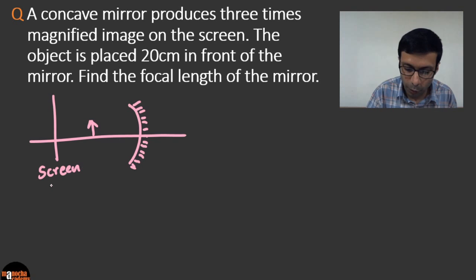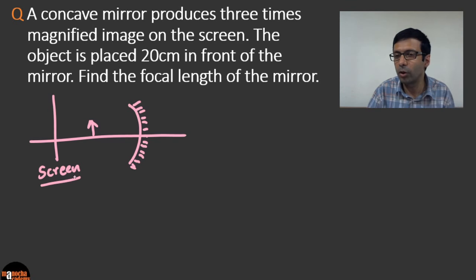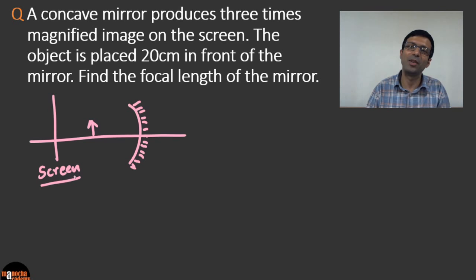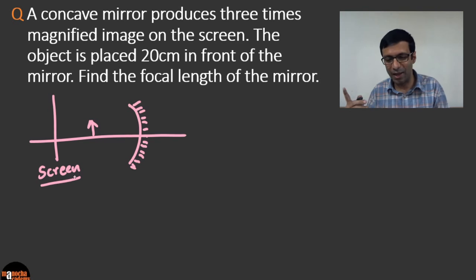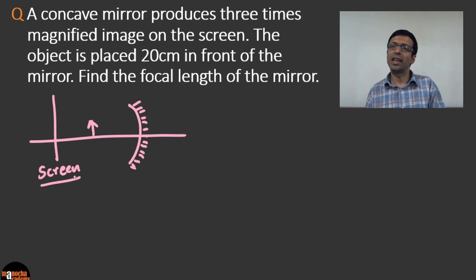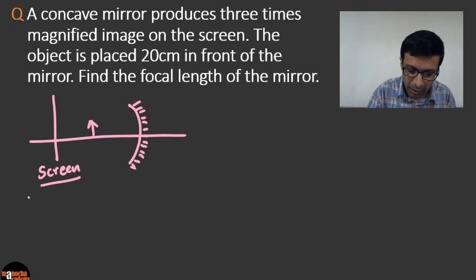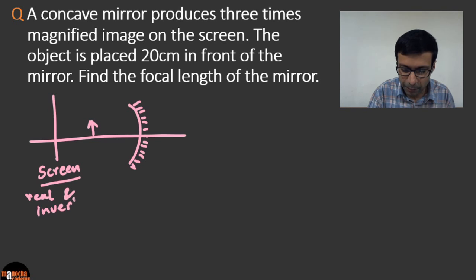Since the image is formed on a screen, what do we know about the image? Is it a real image or a virtual image? That's right, it's a real image, because a real image is formed on a screen. And a real image is always inverted. So here the concave mirror is producing a 3 times magnified image, but it is going to be a real and inverted image. So let's write real and inverted.